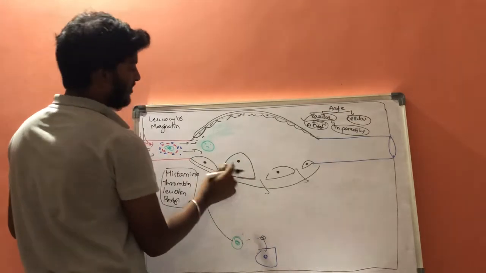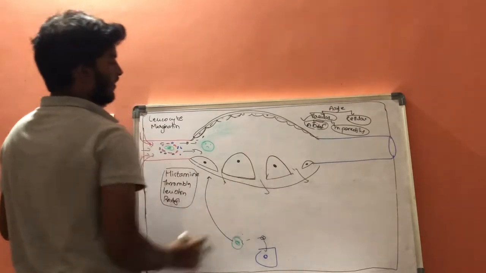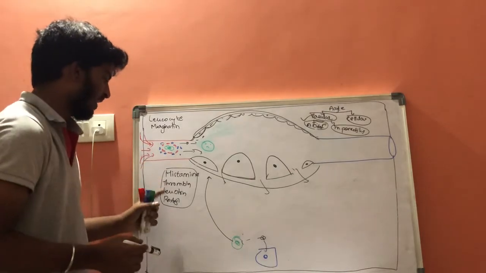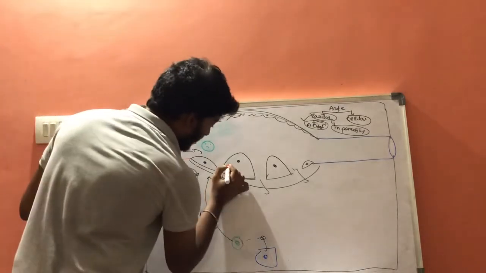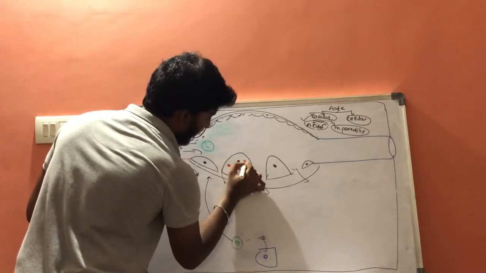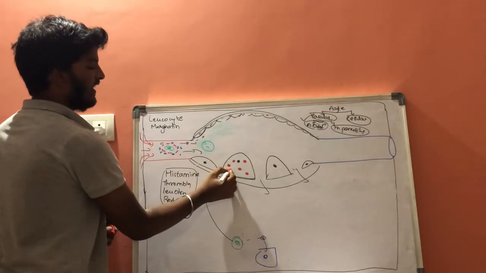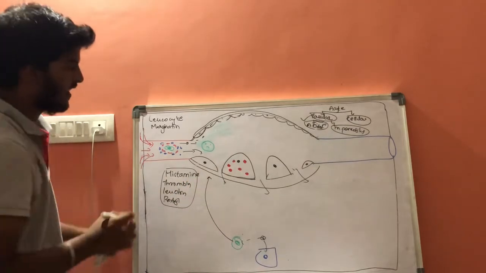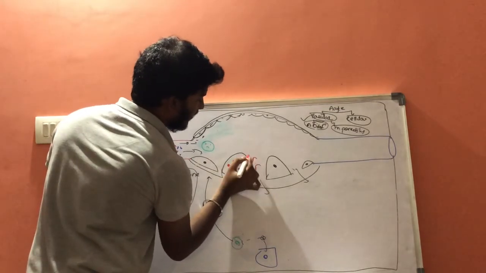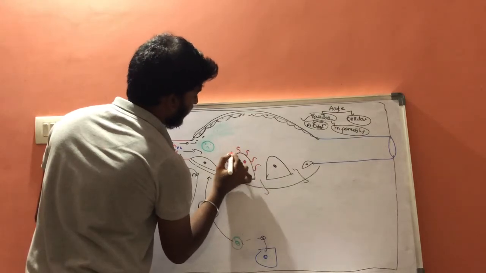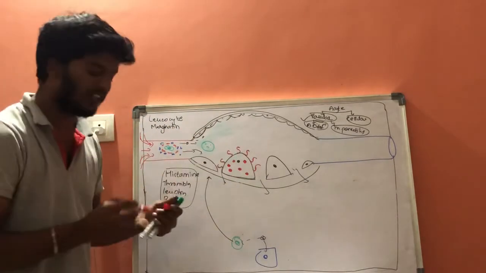Let us consider this is our endothelial cells. Now, because of the histamine, thrombin, leukotriene and prostaglandins, there are special vesicles present in these endothelial cells, and these vesicles will get activated with the help of these chemical mediators, and whenever these are activated, they form special proteins. They form these special proteins on the surface of endothelial cells.